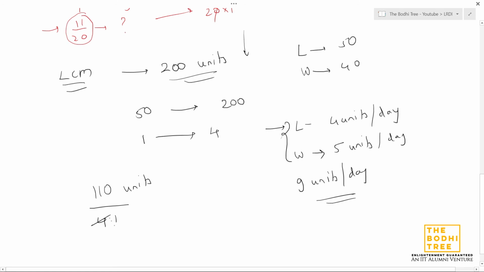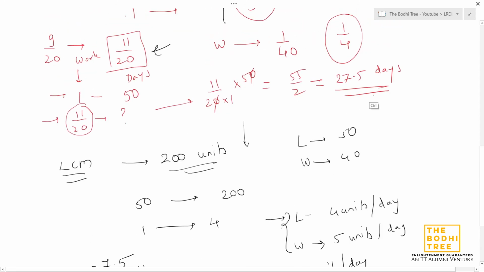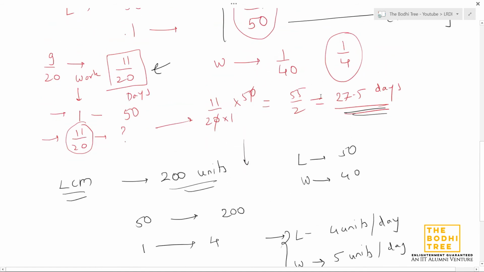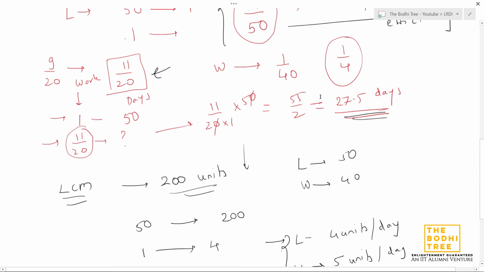Divided by 4. 4 ones are 4, 4 twos are 8, right? 30. 4 sevens are 28. 4 fives are 20. We got the same answer, right? 27.5 days. Yes, the same answer. So this is the LCM method. Again, there's nothing different that we are doing. We are just assuming different values for the work.